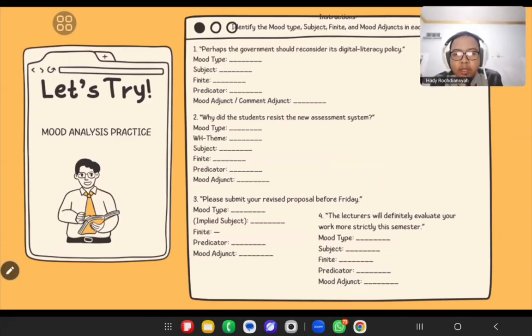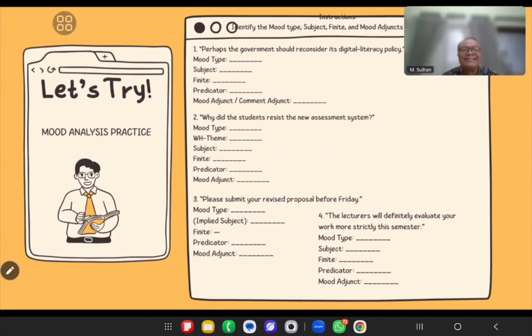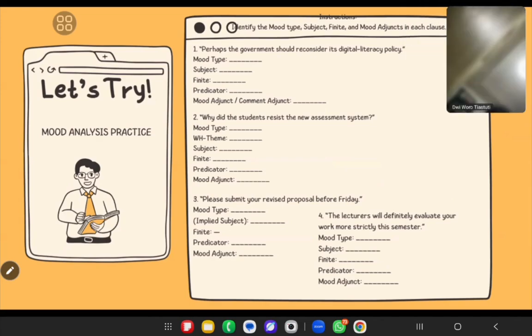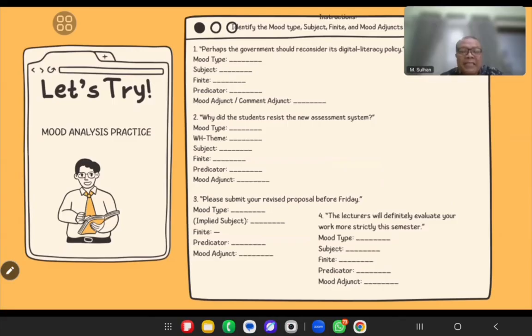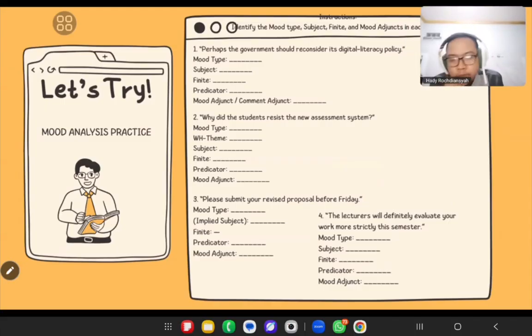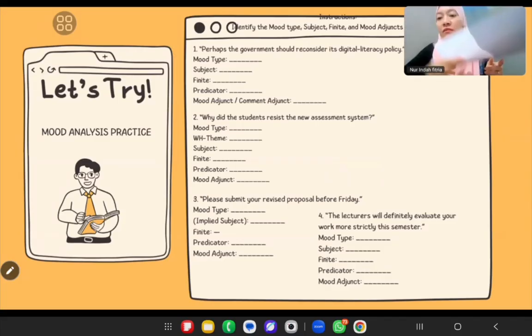So which one is finite? Submit? No. Did? Okay, submit is the predicator. You don't have the finite here. Would? Oh yes, will. There is no will in this sentence.